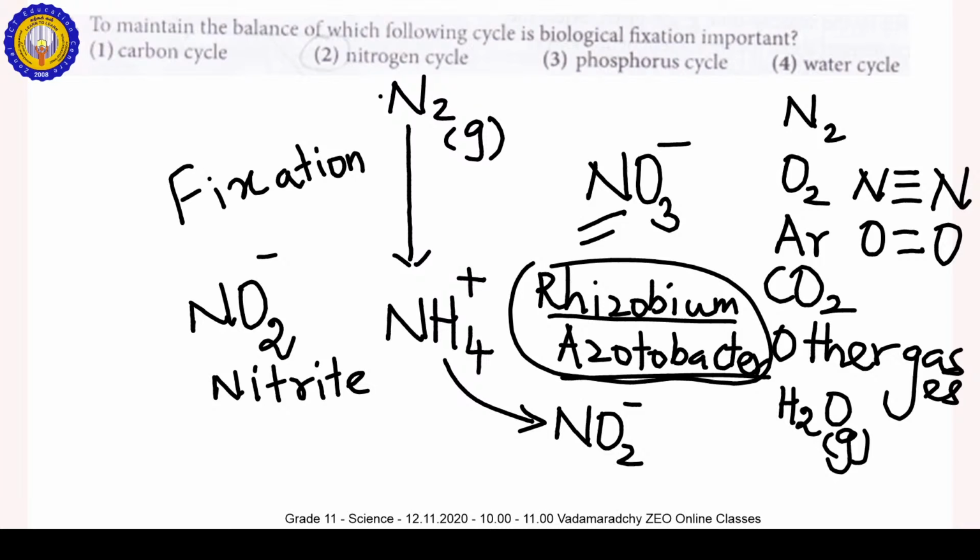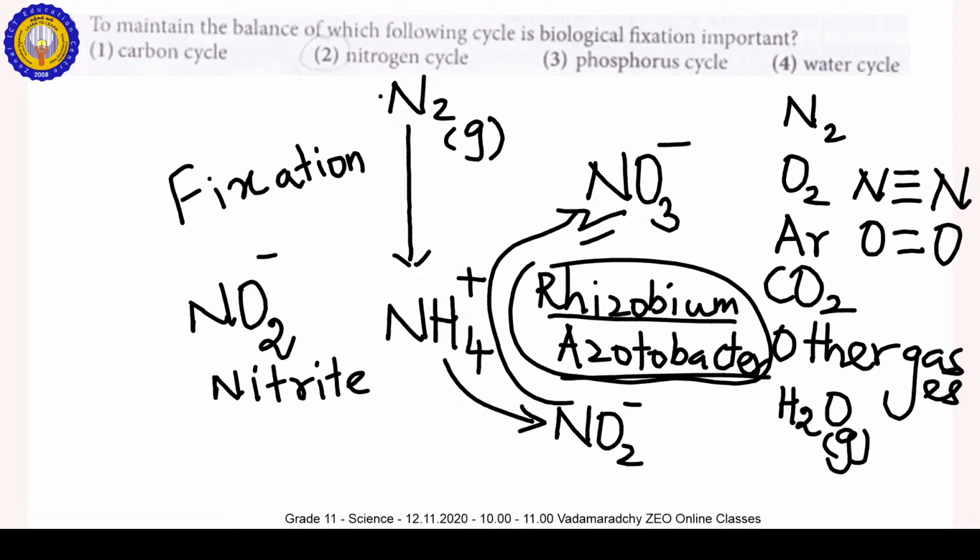The NH4 plus is converted into NO2 minus by the Nitrosomonas. Then NO2 minus is converted into NO3 minus by the Nitrobacter.